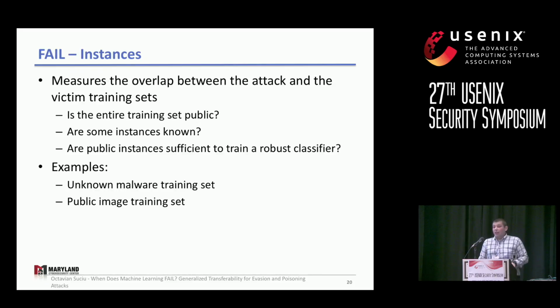So here, we might have public data sets. Images are well known for that. All the classifiers are trained on publicly available data. Or instances might not, like public instances, might not even be sufficiently sizable for the attacker to train a robust classifier. For example, publicly available malware datasets are known for that.